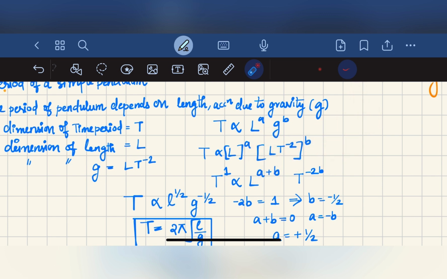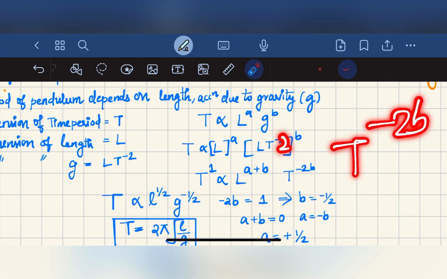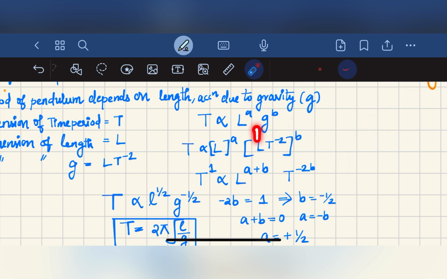Okay, T is proportional to L raised to A and L raised to B here. So we can write it as L raised to A plus B into T raised to minus 2B. When we open the bracket, T is proportional to L raised to A plus B and T raised to minus 2B.